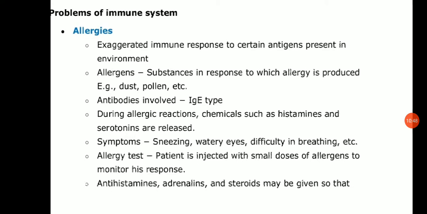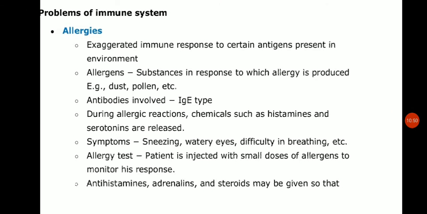Now problems of the immune system. We'll study two problems here, allergies and autoimmunity. Allergies are exaggerated immune responses to certain antigens present in the environment. So environment के अंदर कुछ substances ऐसे होते हैं जिसके लिए हमारी body hyper तरीके से respond करती है, and that produces this allergy.